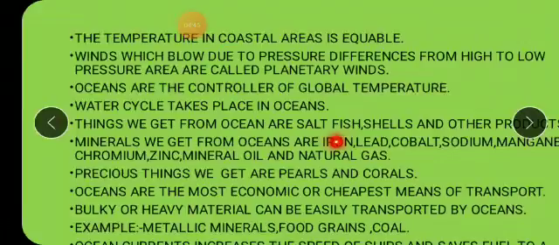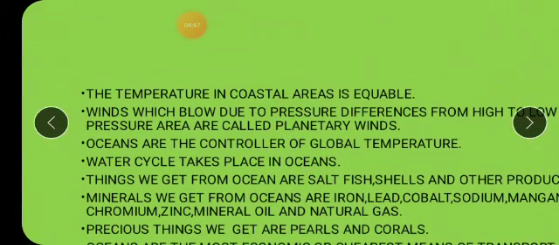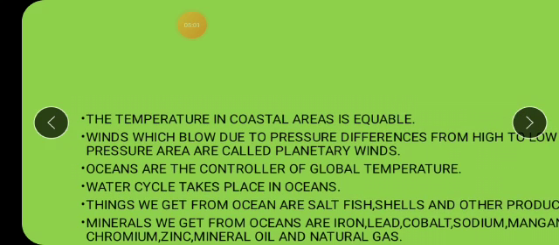Let's continue ahead. Now, how is the temperature in the coastal areas, children? Remember in lesson number 5, the temperature in the coastal areas is always the same, humid. It is always equal, but in the continental areas, on the land, it is always extreme. Now here, as we are talking about the coastal areas, the temperature is always the same, equal.